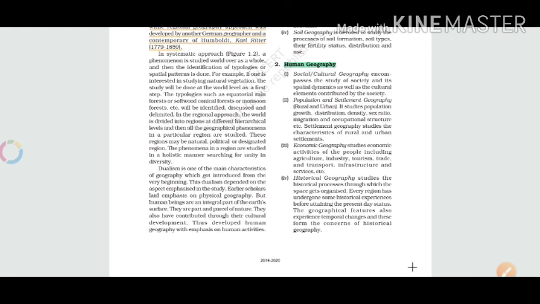The third one is economic geography. Economic geography studies the economic activities of the people. As you know, there are several kinds of minerals as well as metals, oil and energy resources all over, and these kinds of things are related to the economy.